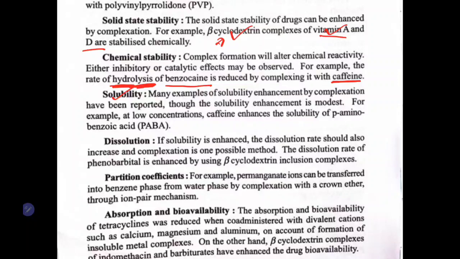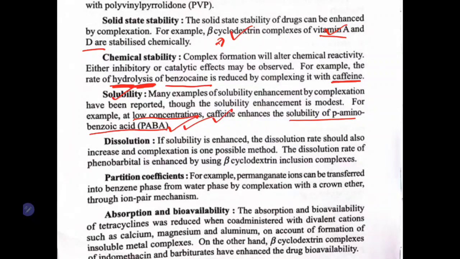Next one is solubility. You can alter the solubility. See, at low concentrations, caffeine enhances the solubility of para amino benzoic acid. If the concentration of caffeine increases, again it will decrease the solubility by forming higher complex, which we are going to study in the later part of this chapter. At low concentration, caffeine will increase the solubility of para amino benzoic acid.